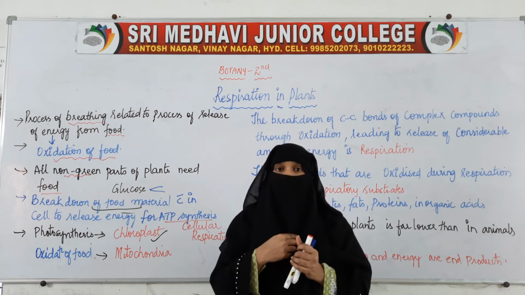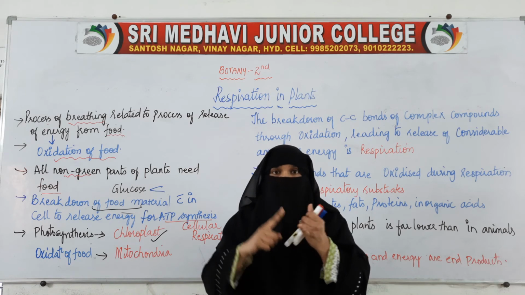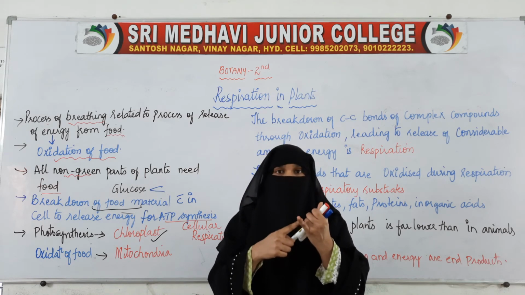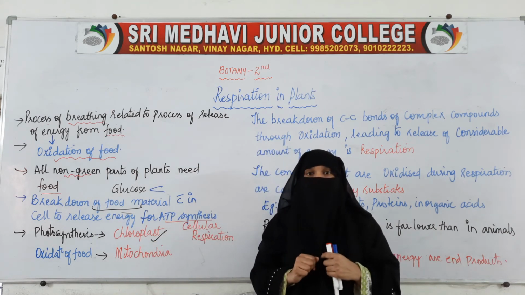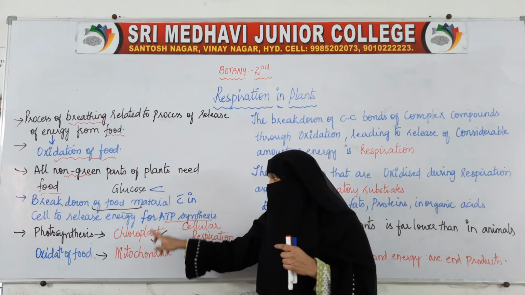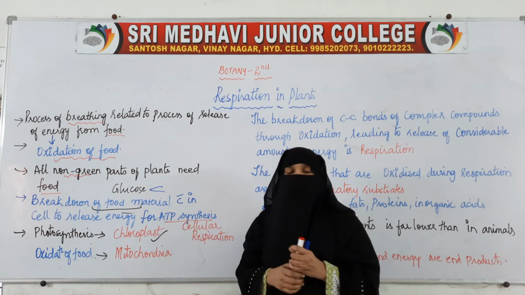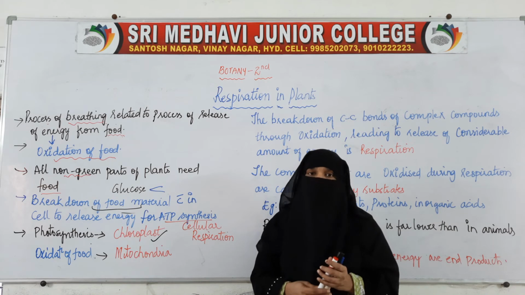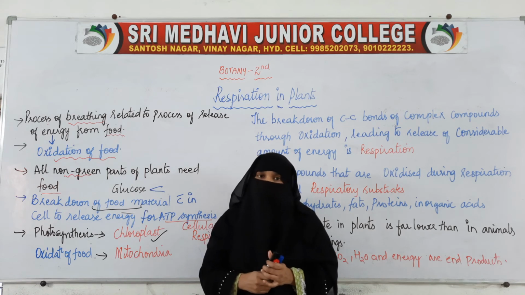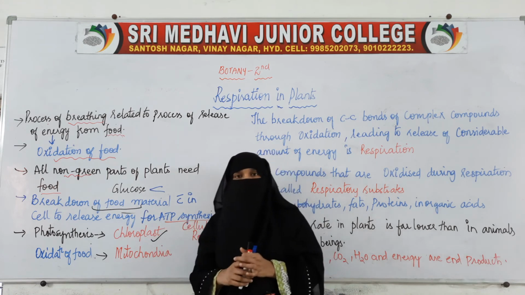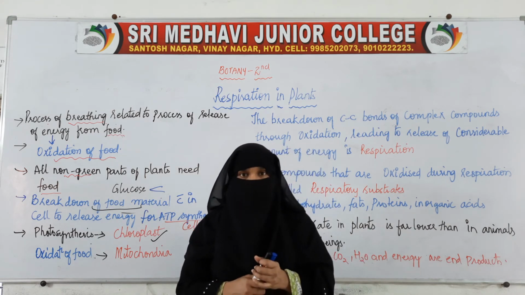So, two most important organelles: chloroplast, which helps in photosynthesis, that is preparation of food material. That prepared food material will be oxidized to get energy in mitochondria. So, this mitochondria is another organelle. The food which is produced gives us energy. So, mitochondria will help in giving the energy and chloroplast will be helping in preparation of food material, and from that prepared food material mitochondria helps in giving the energy. So, these two are the main organelles which perform two important processes, that is photosynthesis and respiration.